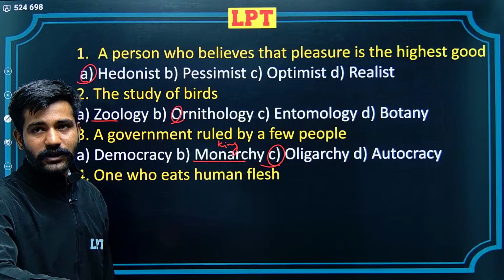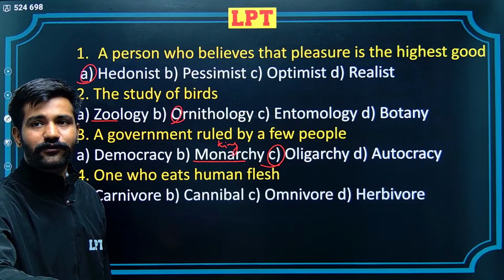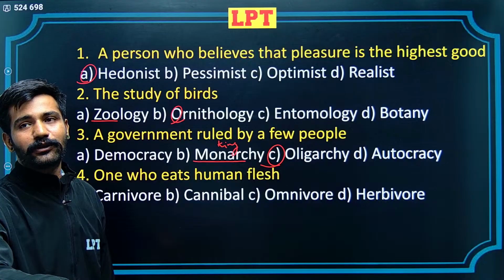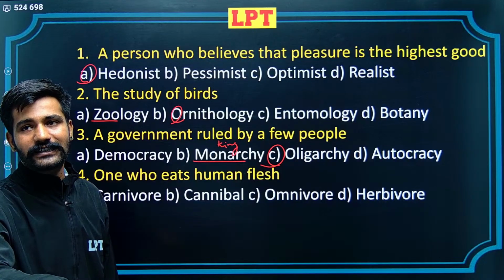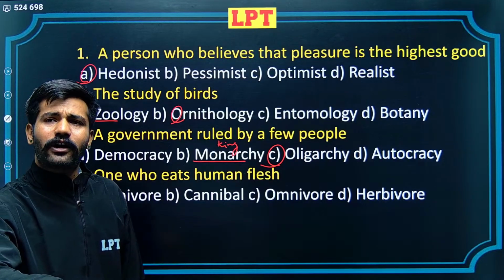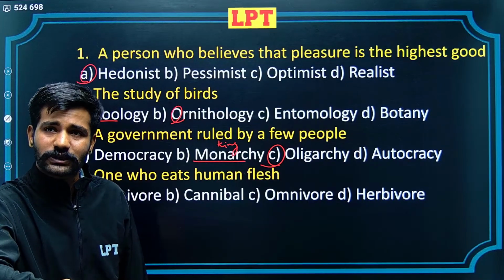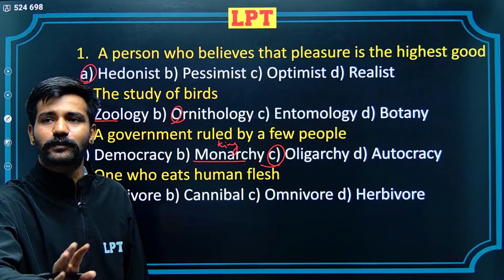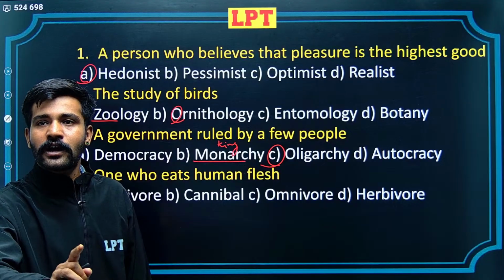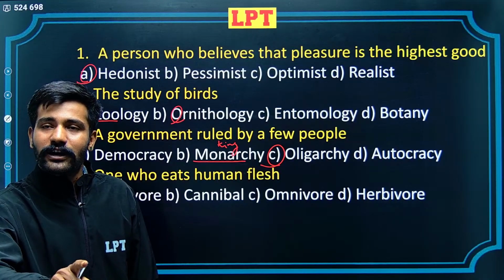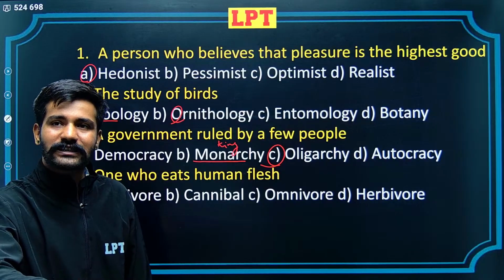Fourth question is one who eats human flesh. 4 alternatives. The first one is carnivore, second is cannibal, C is omnivore and D is herbivore. Herbivore is one word for a person or an animal which just consumes plants. C alternative, omnivore, is the one who consumes both plants and animals.